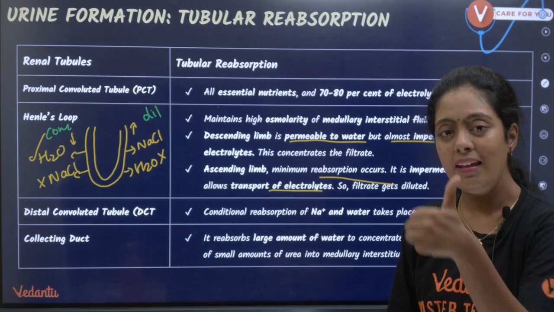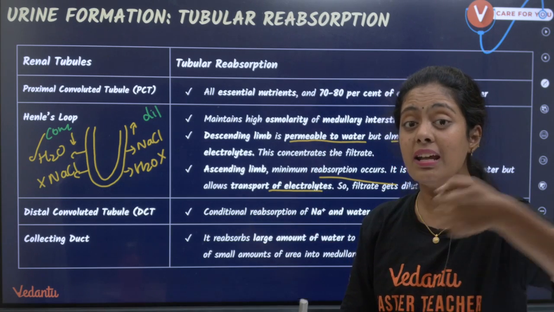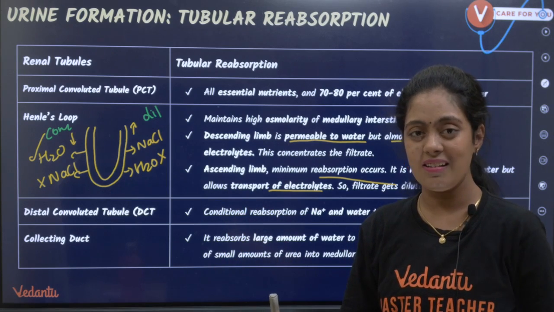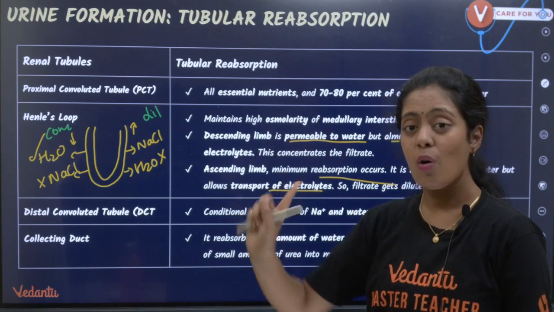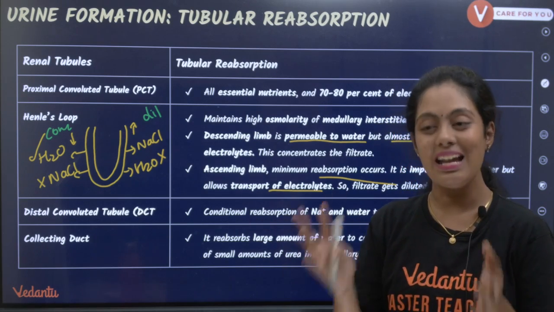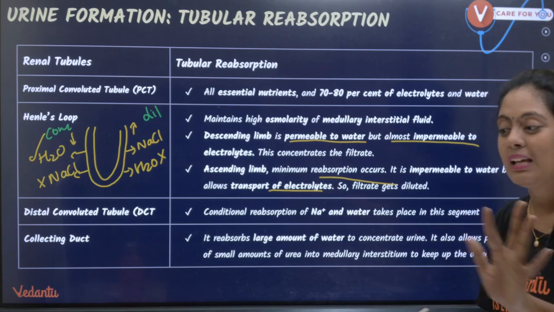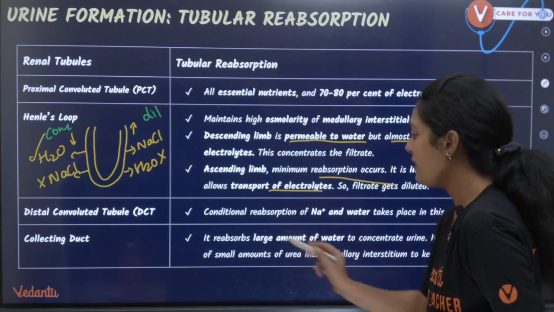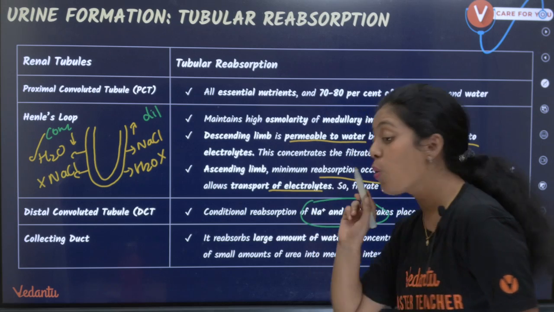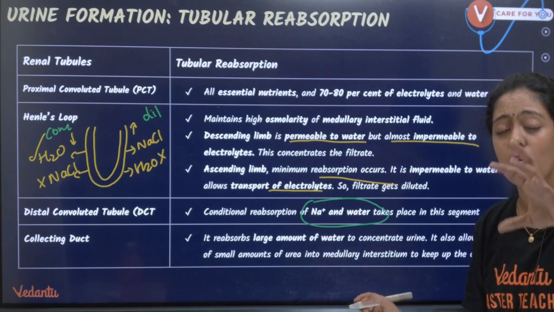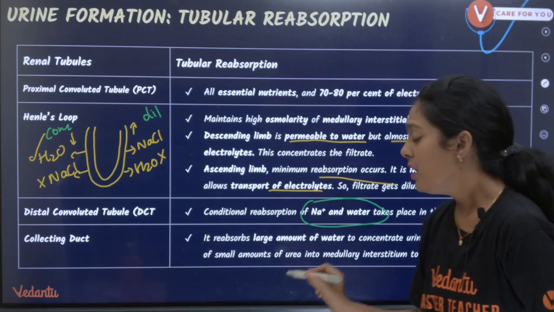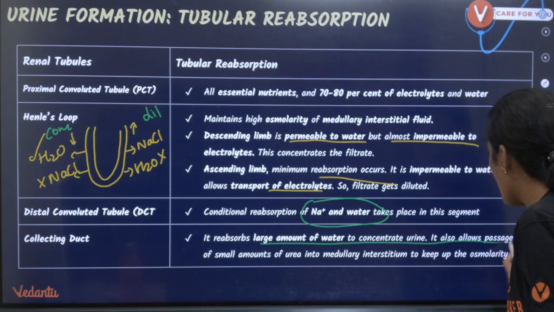Okay, I'll repeat again. Descending limb la water reabsorb ஆகுது, electrolytes reabsorb ஆகல. So it's getting concentrated. Okay, அதே என்னோட ascending limb la water reabsorb ஆகல, electrolytes reabsorb ஆகுது. So they get diluted. Okay, this is very, very, very important பசங்களா. DCT, distal convoluted tubule, பாத்தீங்களா? There the conditional reabsorption of sodium and water take place. Sodium and water conditional reabsorb ஆகும். கடைசியா you have collecting duct, large amount of water to concentrate urine.